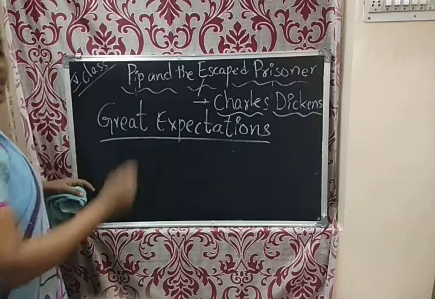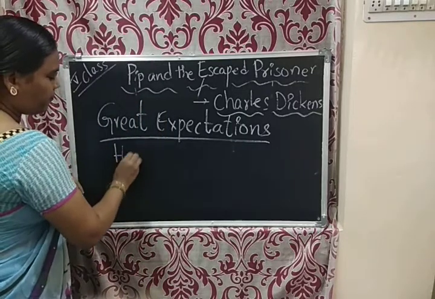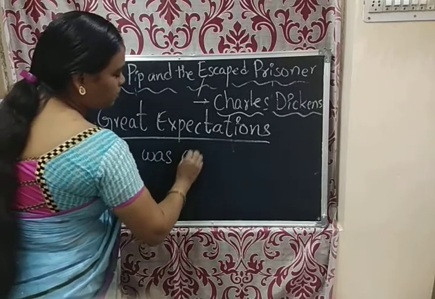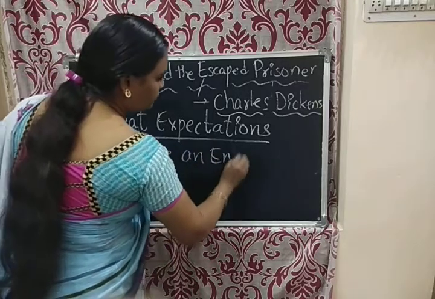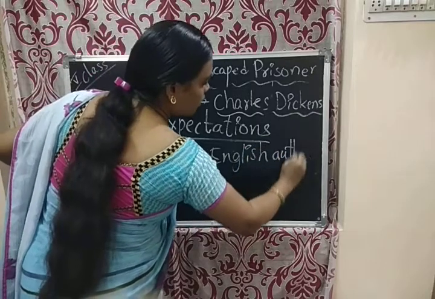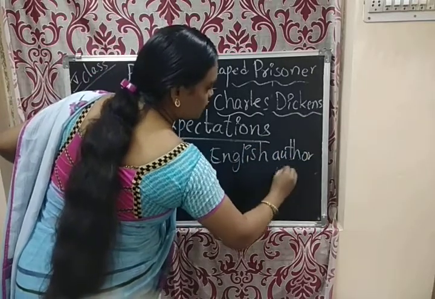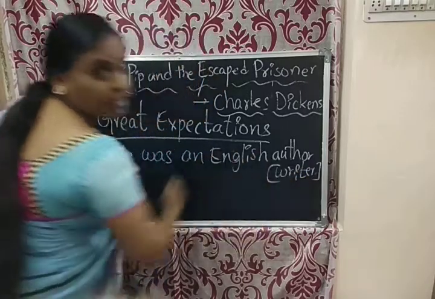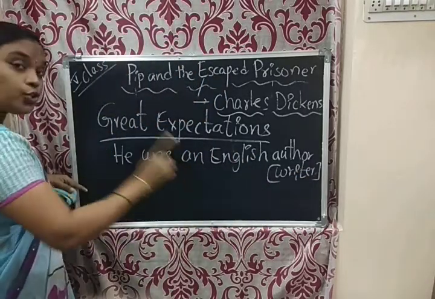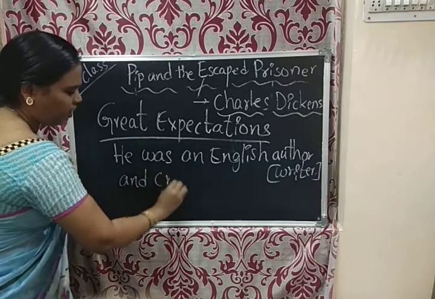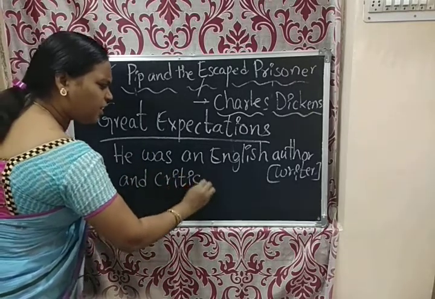Who is he? Actually he was a British author. That means he was an English author. Author in the sense writer. Not only author but also critic. What is meant by critic, children?